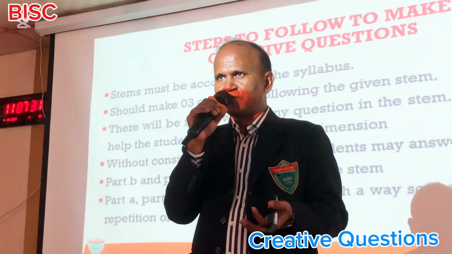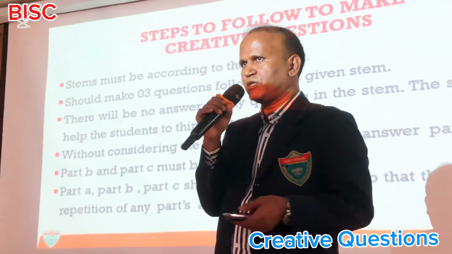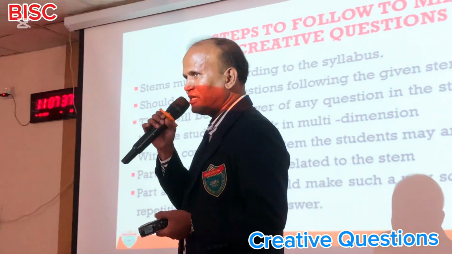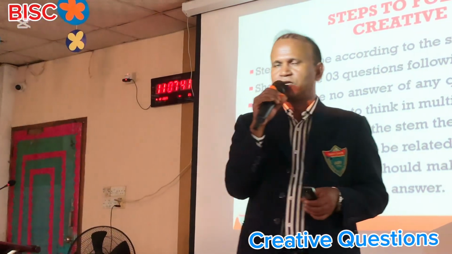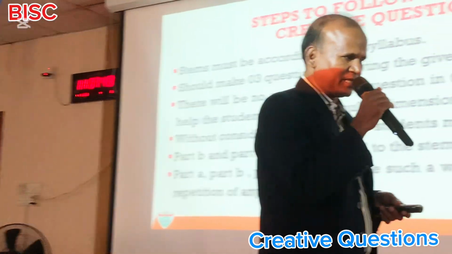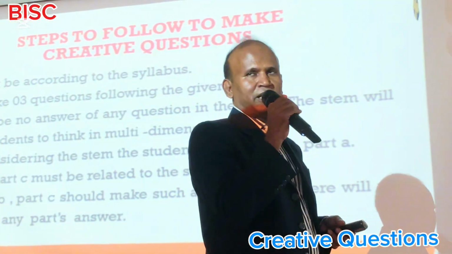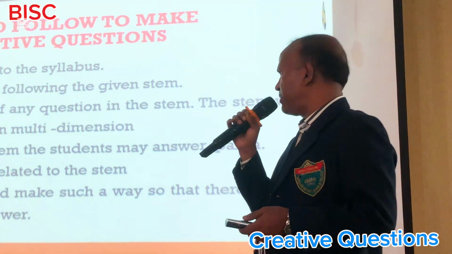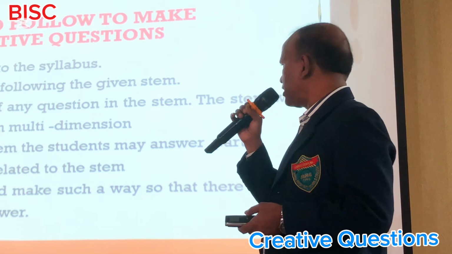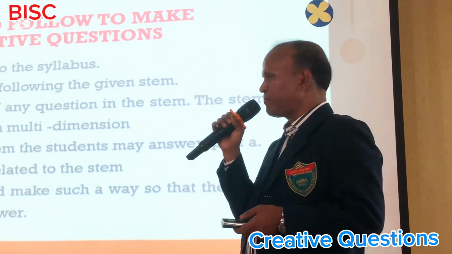Sometimes math teachers or other teachers make the questions B or C, but it is not related with the stem. So we have to be aware about that. When we are making part B and C, in that case we have to be alert that this must be related with the stem. Without considering the stem, students may answer part A.